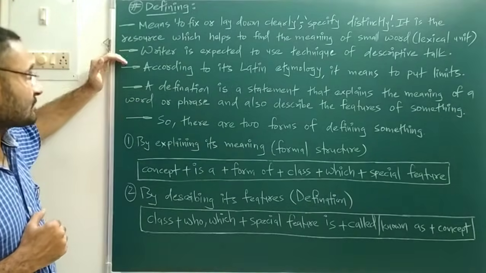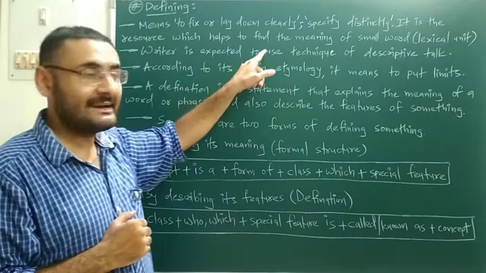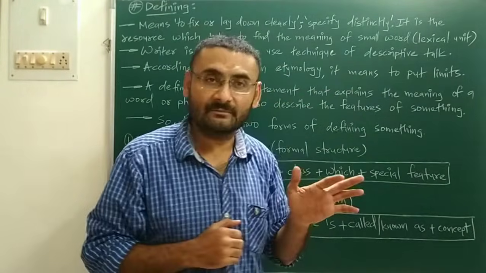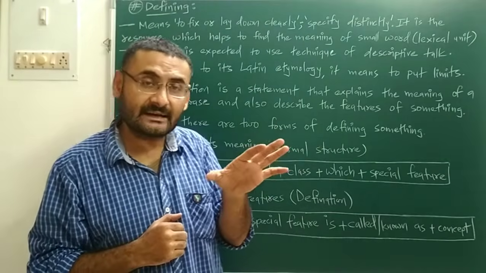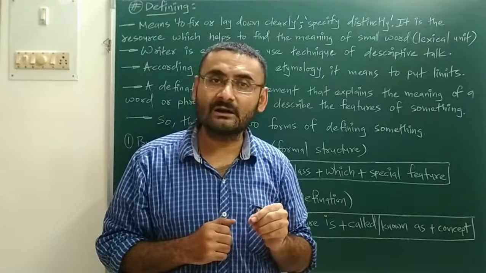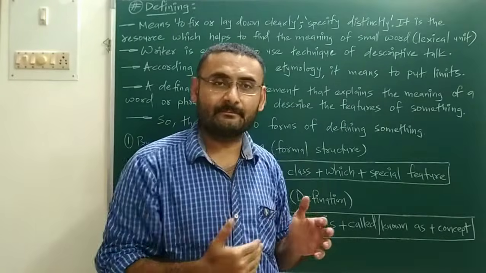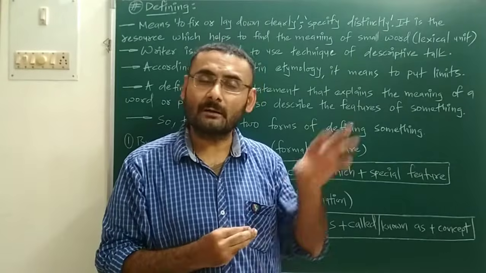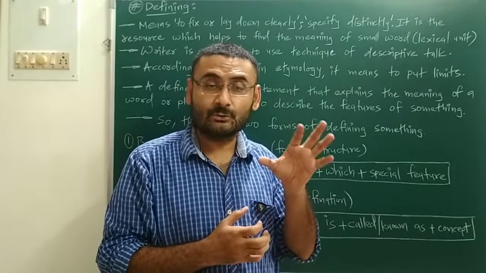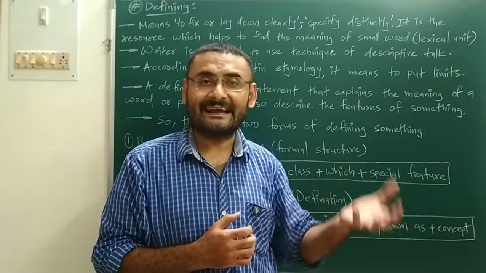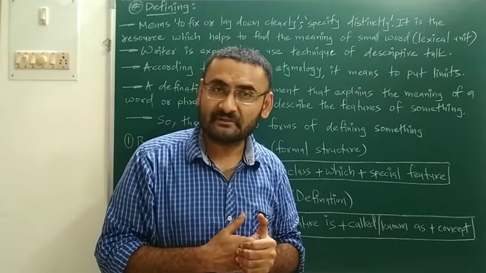Next, the writer is expected to use the technique of descriptive talk. When you want to define something, you also have to describe certain things about the topic, so that the reader can easily understand the definition.